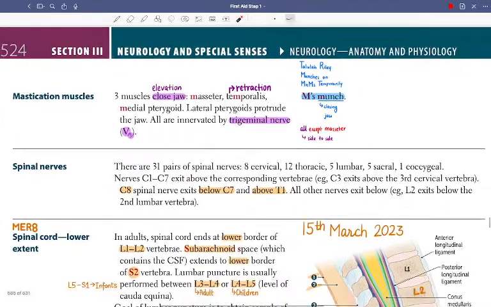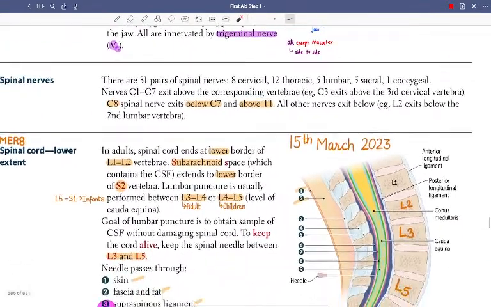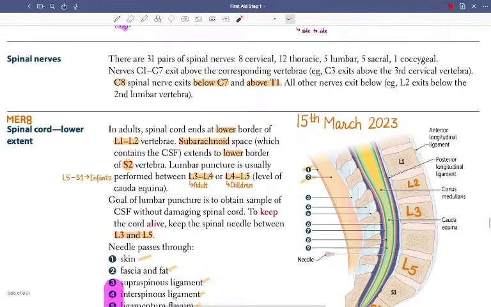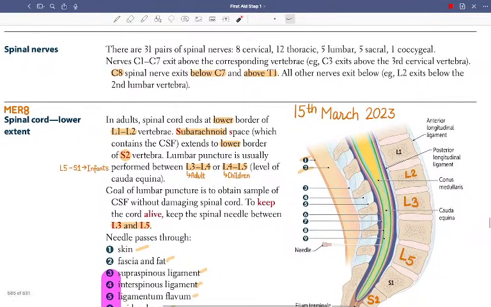Next is spinal nerves. The only thing is, this part is important. 31 pairs, that is fine. C8 nerve exits below the C7 and above the T1. So C8 is the only exception. All other nerves exit below. L2 exits below the second lumbar vertebra, like that.